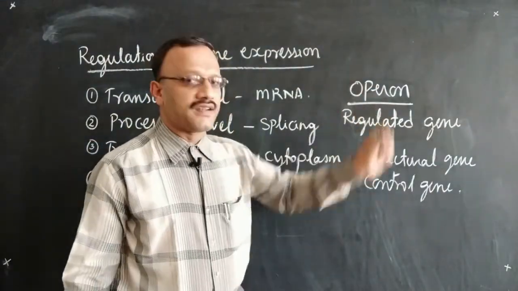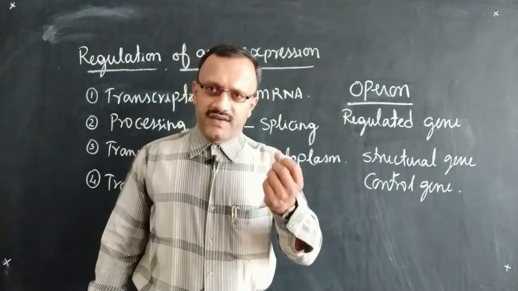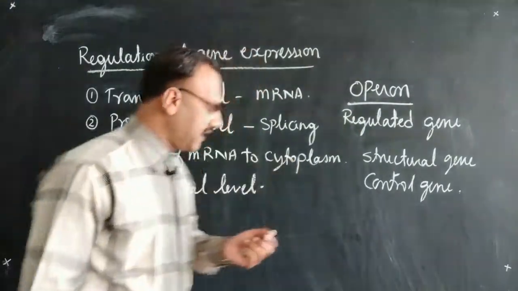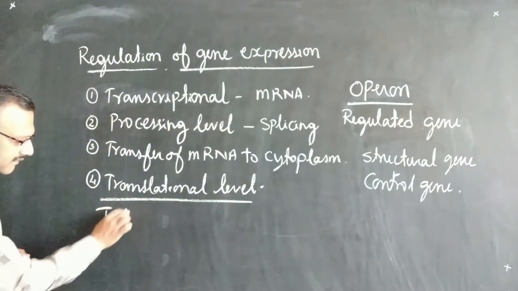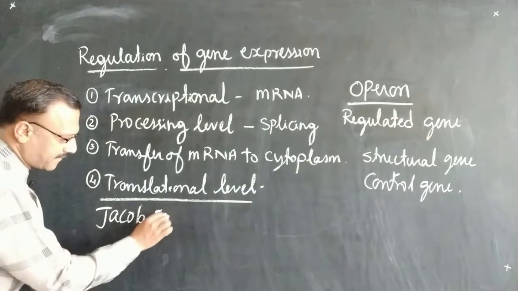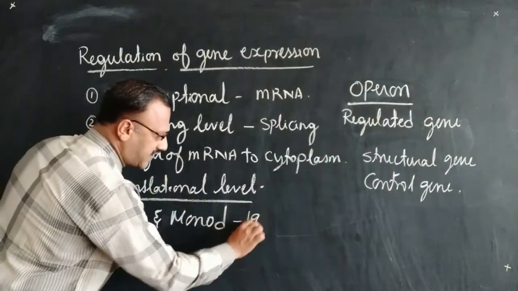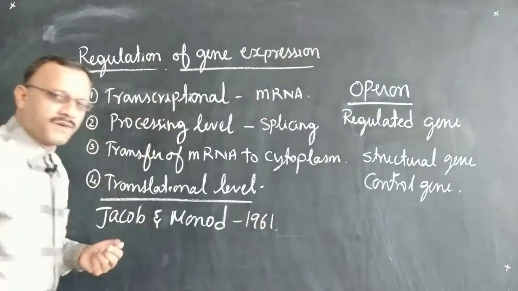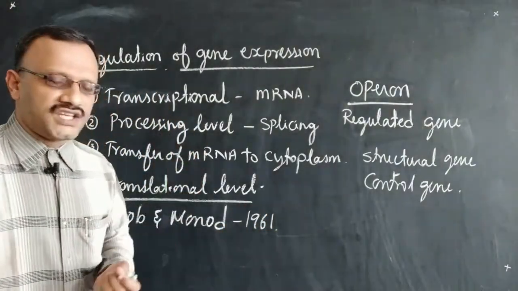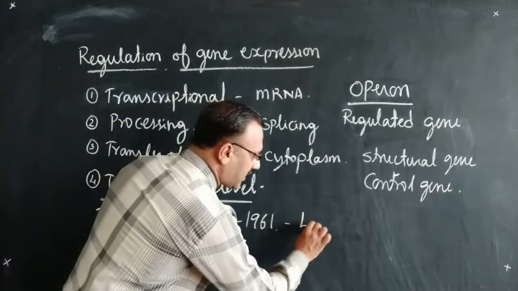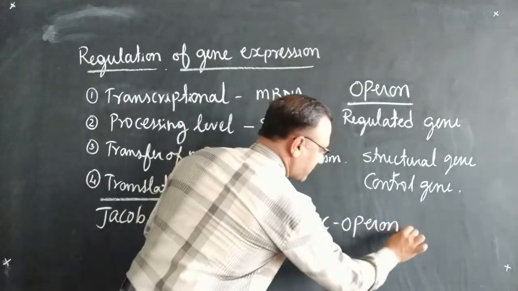To explain the function or regulation of the gene, there was a famous set of scientists by name Jacob and Monod. Jacob and Monod, in the year 1961, proposed one concept of regulation of gene called the lac operon concept.